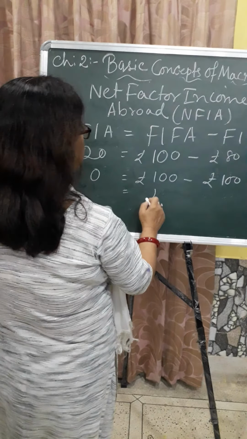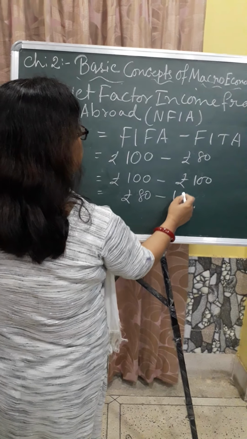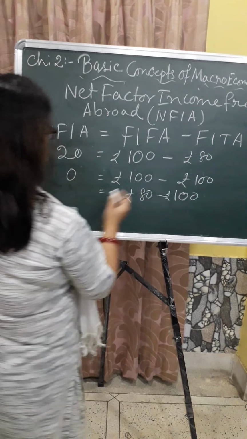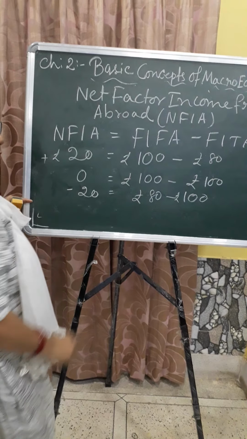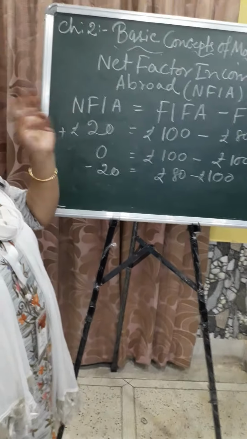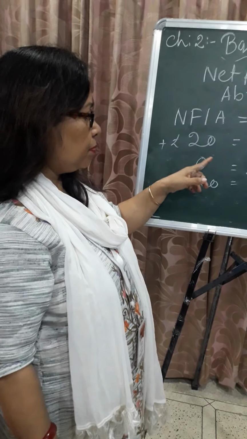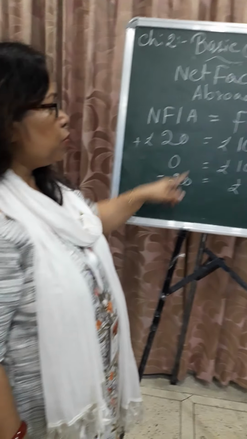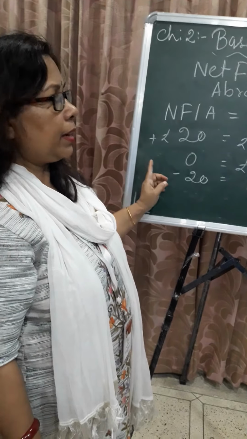Next, rupees 80 minus 100, so minus 20. So factor income from abroad can be of three types: positive, zero and negative. So this is the factor income from abroad. This is a very important concept in this chapter, and we have to use it in the measurement of national income. Now next point, I am going to write here the components of net factor income from abroad.